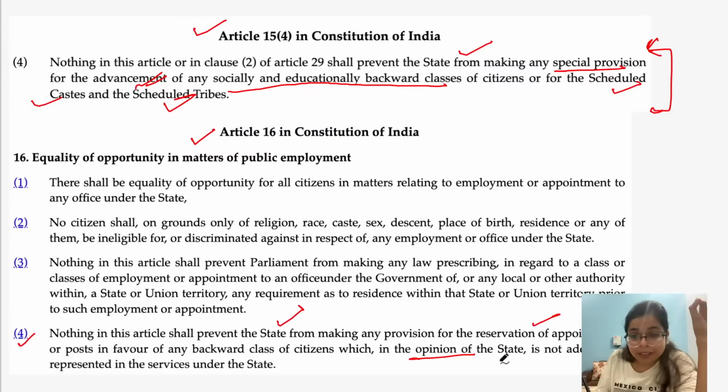That is, if the state government is of the opinion that a particular class of citizens is backward and not adequately represented in services, then the state government can make reservations for their employment. Okay.